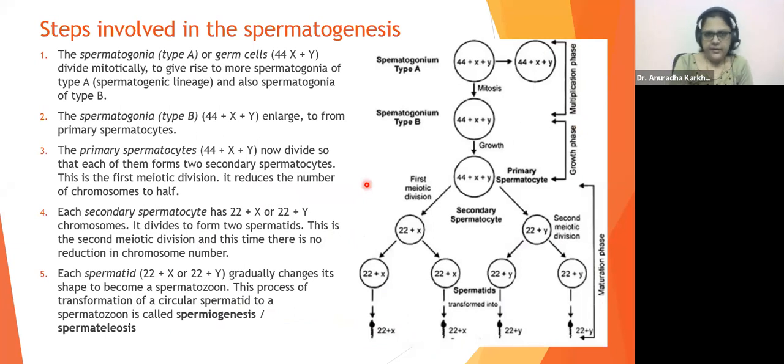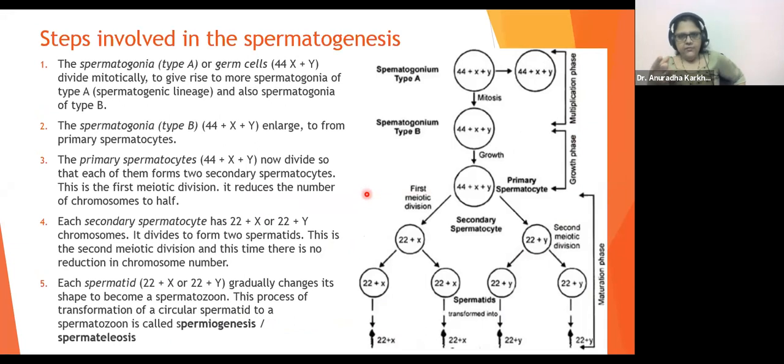Yes, correct. Now, beta, you have already studied the chapters on mitosis and meiosis, so this will seem very simple and very easy to you. I had told you all at that time that if you have understood meiosis very correctly, it will help you in understanding this particular chapter very precisely. So the same thing is going to be repeated over here. So please pay attention. Steps involved in spermatogenesis.